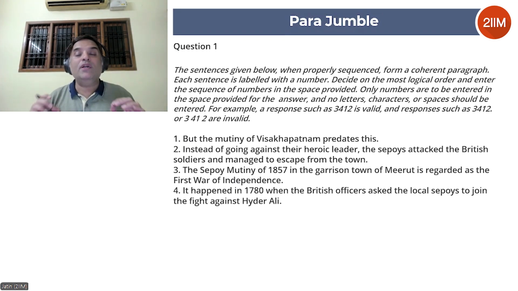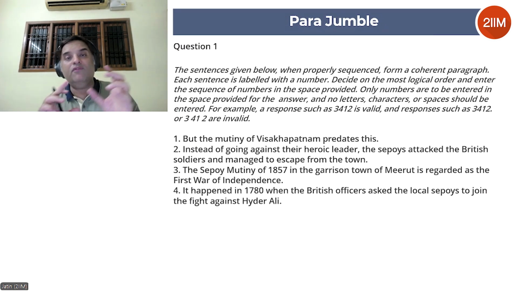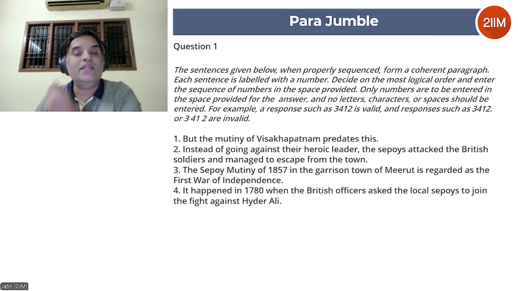So the most important part in parajumbles is, once you figure out your answer, the flow of all the 4 sentences of the paragraph should be very smooth. If you see any abruptness while reading, that's an indicator that your answer is not right, and probably you'll have to change your combination. So the flow of ideas in the paragraph is the most important. Okay, so let's see how we can solve question 1.